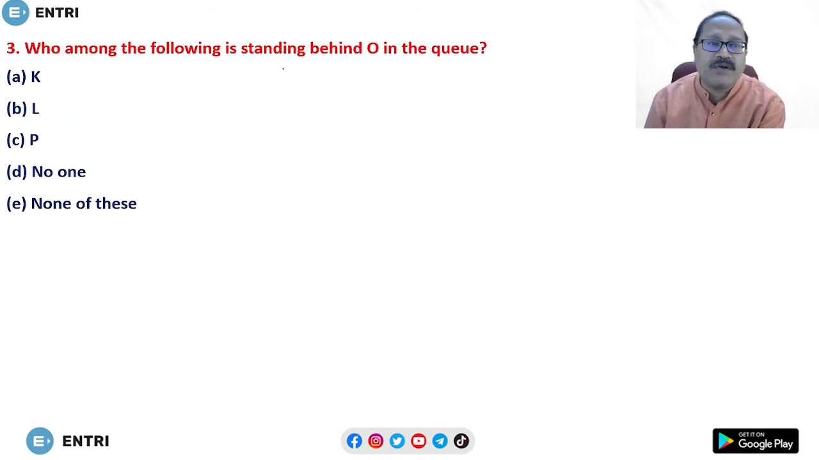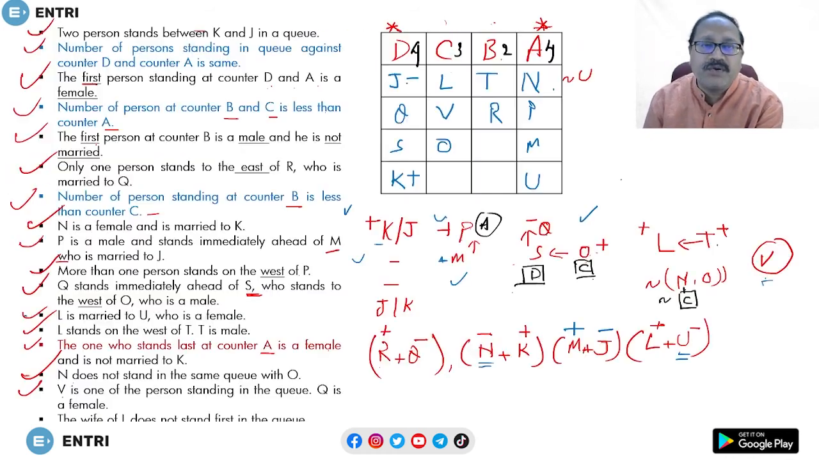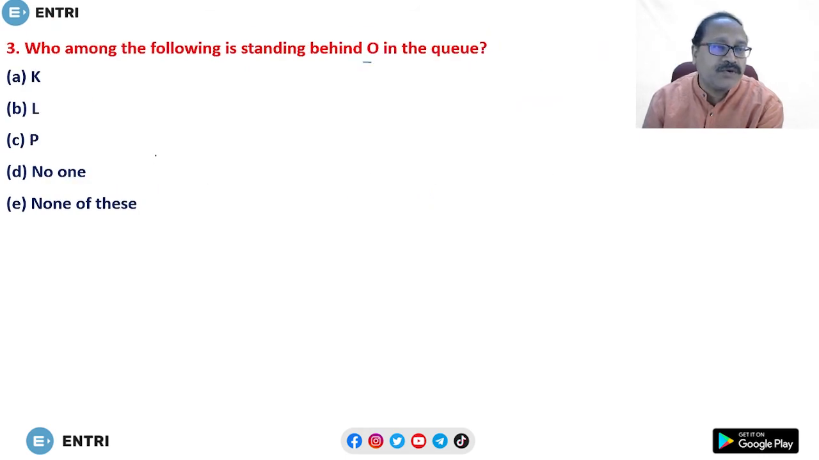Who among the following is standing behind O in the queue? Behind O. So look at this one. Behind O, no one is there because this is where O is. No one is there. So do we have any option called no one? Yeah, no one. Option D.